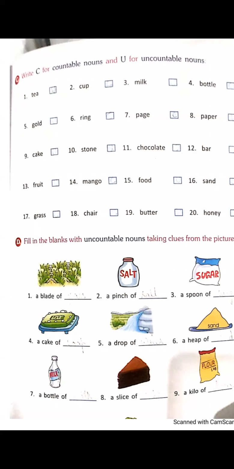Next, sand. Sand is also uncountable. Grass, again, uncountable. Chair, we can count. Butter, uncountable. And the last one, honey, again, uncountable. You will get the PDF.